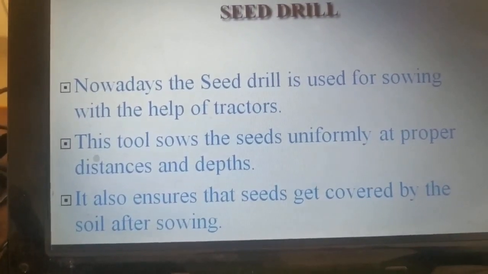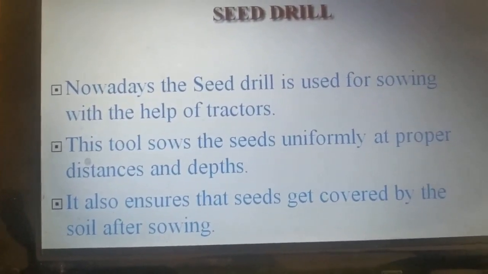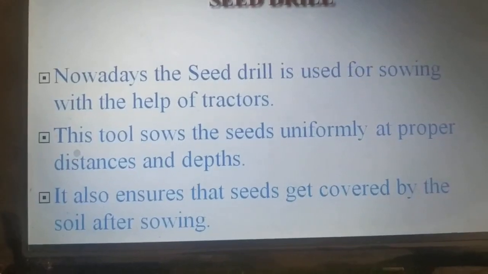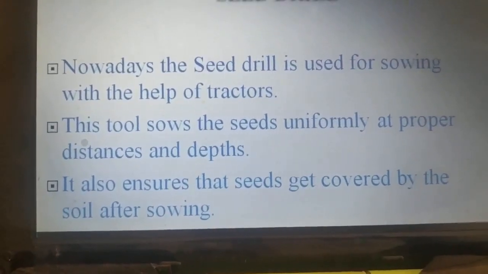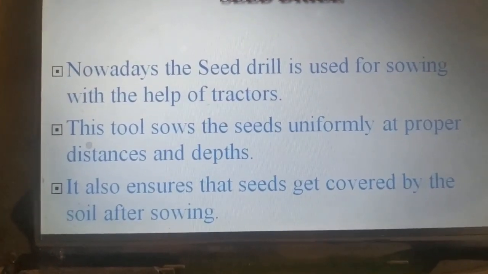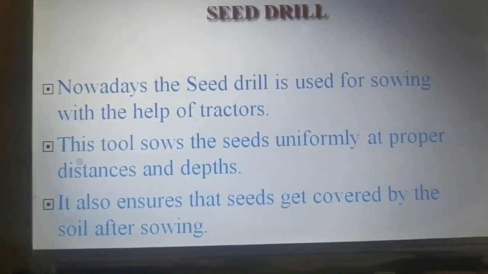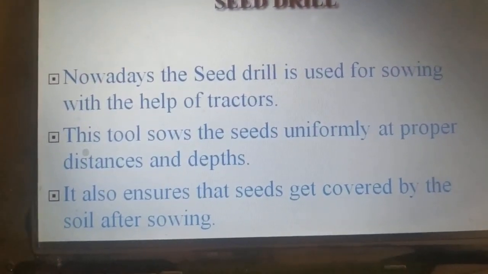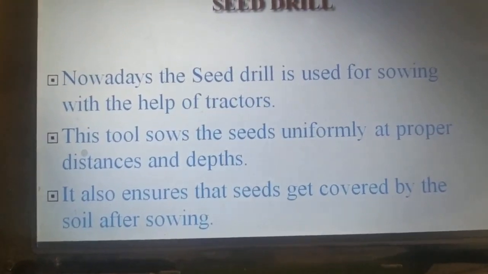And in this method, by using the seed drill, after sowing, the seeds are also covered with soil. When the seeds are covered with soil, they are protected from birds, because when the seeds are in an open place, the birds will eat all the seeds, and after that the farmers will not get any plants.